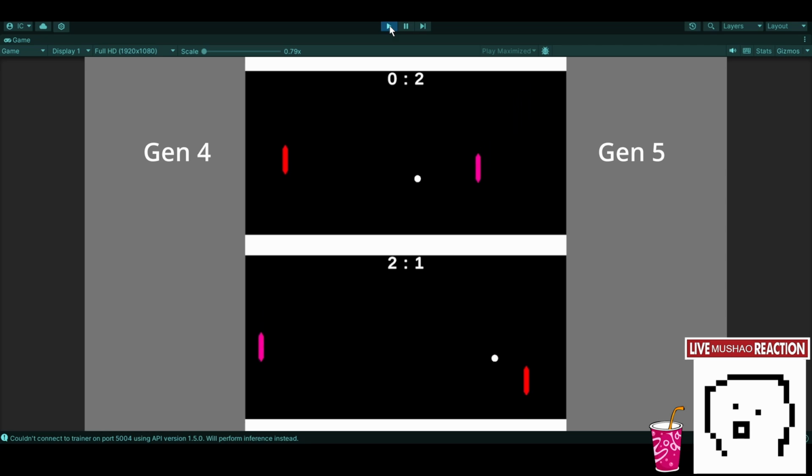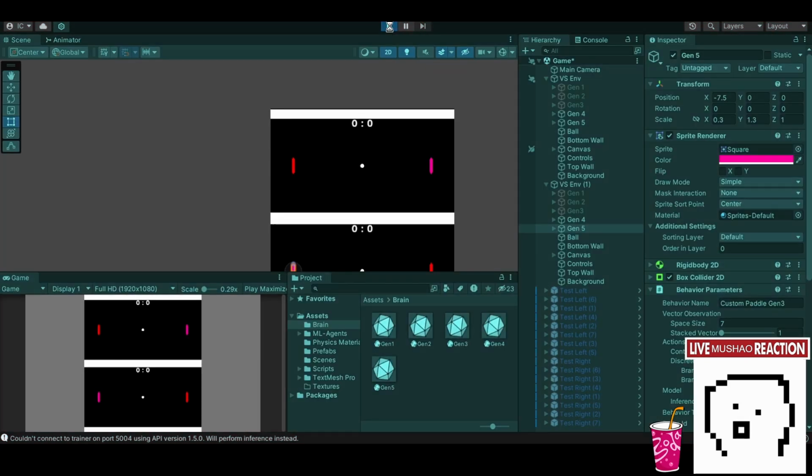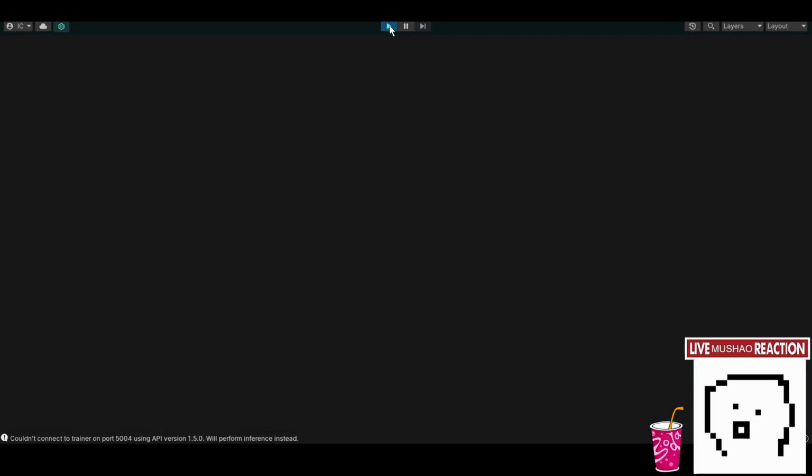Oh wow, it just scored on itself. Oh, wow, it just missed again on the bottom. I mean, it does seem pretty Gen 5 favored. Oh, never mind. It just missed. And on top, the ball is just behind it. Once the ball is behind the paddle, it does not know what to do. Since that happens really rarely during training, it just never happens. So it just doesn't have info on what to do for that.